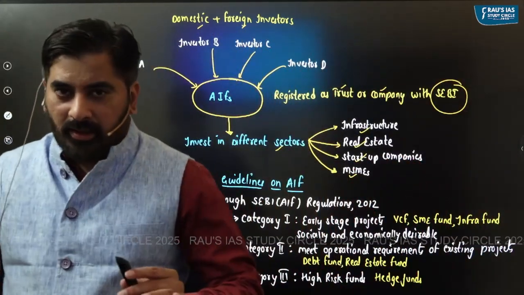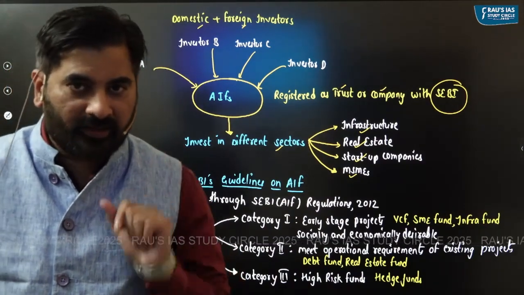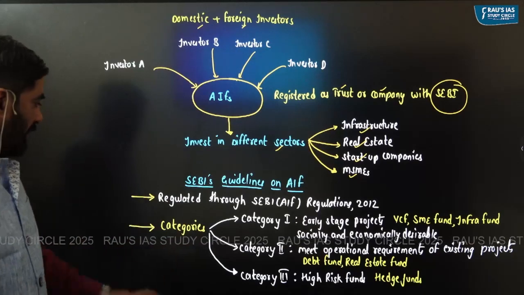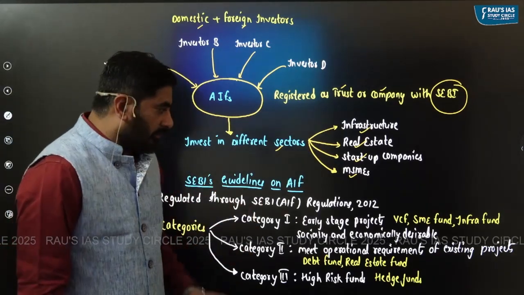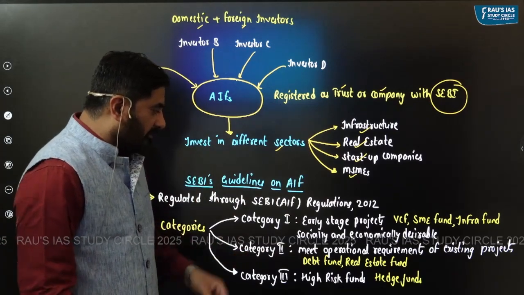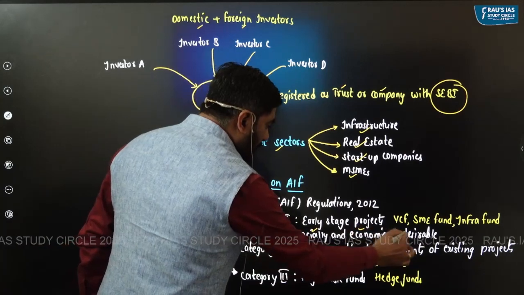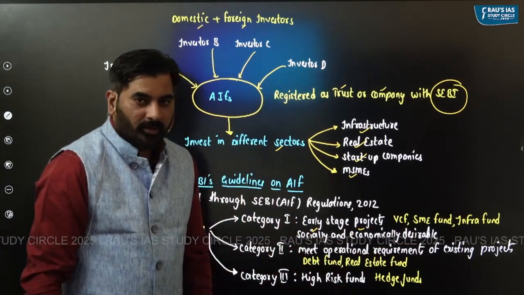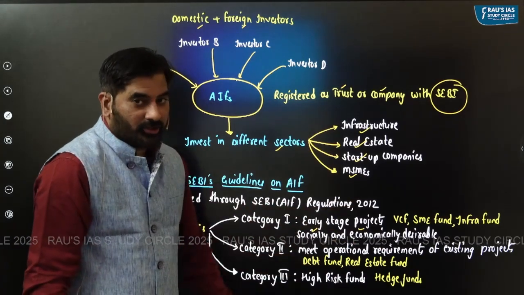As per SEBI, there are three categories of alternate investment funds. Category 1 alternate investment funds are those funds which invest in projects which we consider as socially and economically desirable. And these are generally the projects which are in early stage.